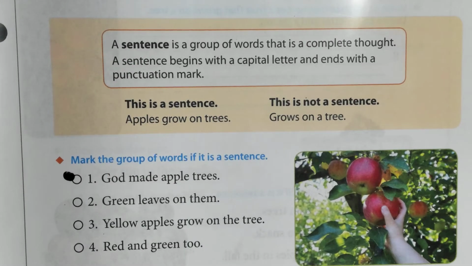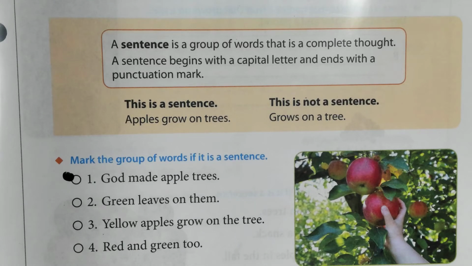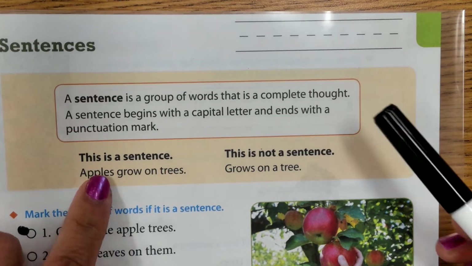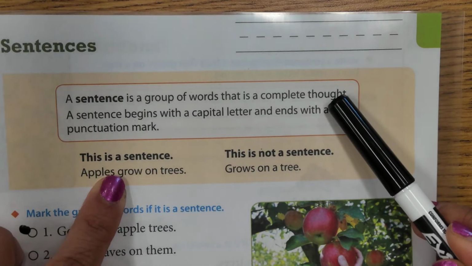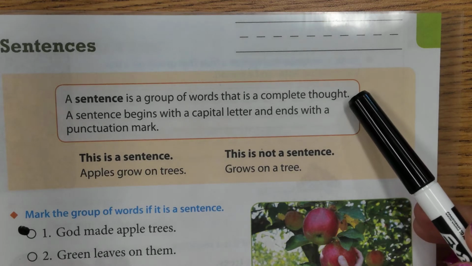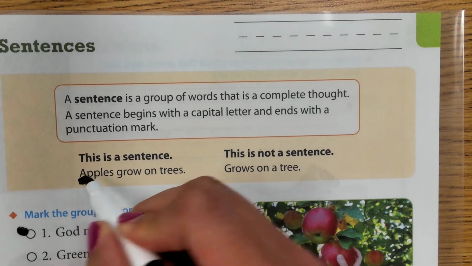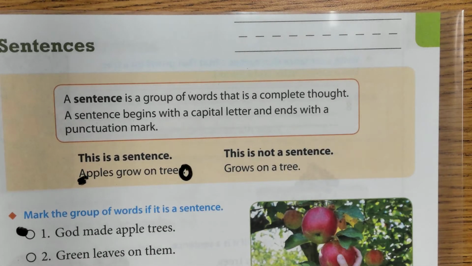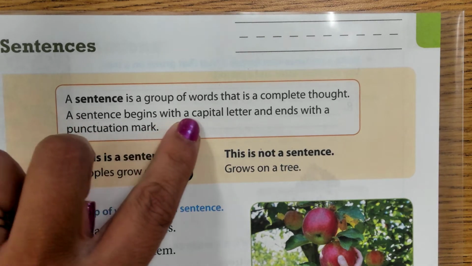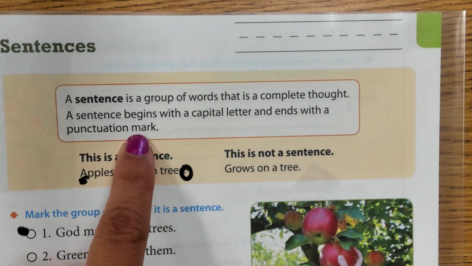So let's discuss and analyze that for a minute. Apples grow on trees. First question, do you understand what they mean or who they're talking about or what that actually does? Yes, I would say that I understand that apples grow on trees. I could say that that is a complete thought or a complete idea. I understand it when I read it. It's not missing anything. Let's notice this over here. It has a capital A and it also has a period. So the sentence begins with a capital letter and ends with a punctuation mark.